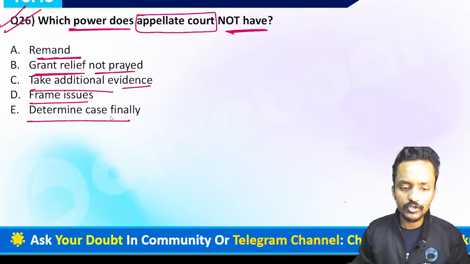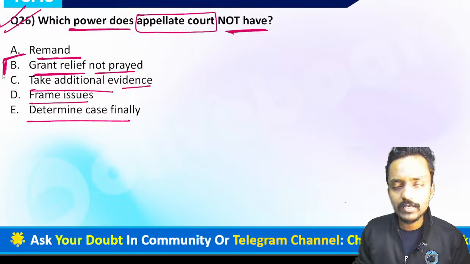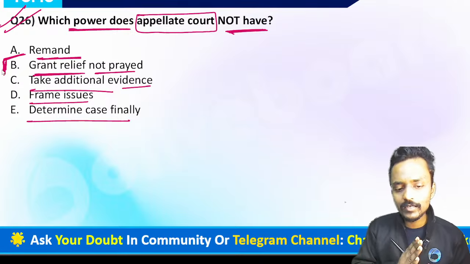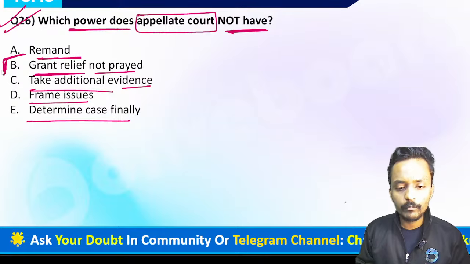But granting a relief which the parties have not prayed for is a power that has not been given to the appellate court. So if the appellate court grants relief which no party has prayed for, that is not the power of the appellate court. So option B is the correct answer, because the appellate court doesn't have the power to grant relief which is not prayed for.